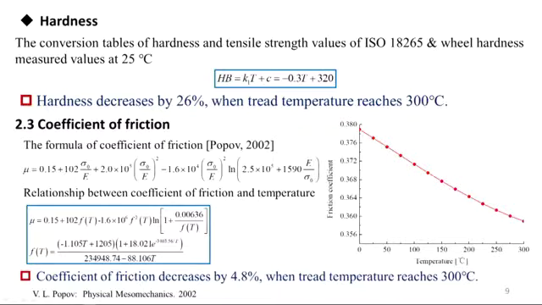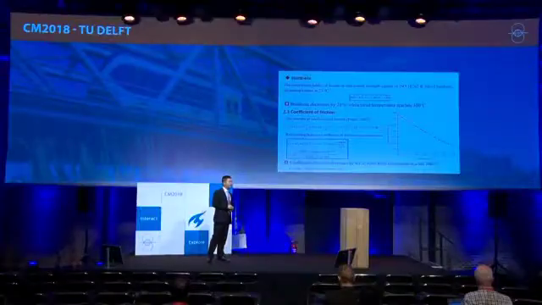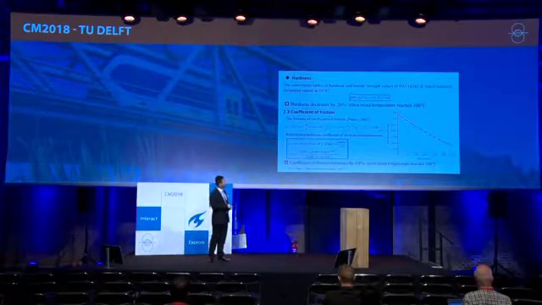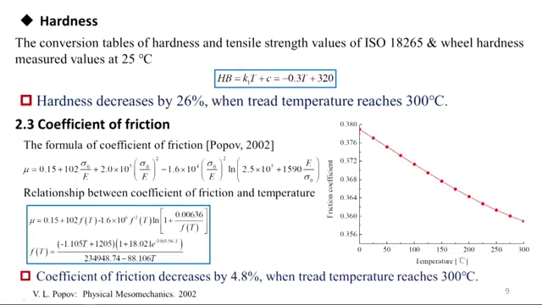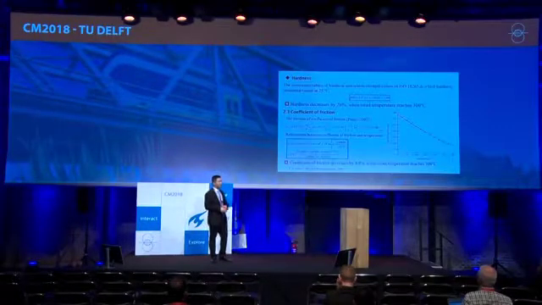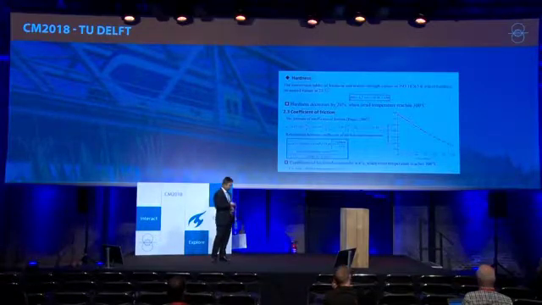Following is about coefficient of friction. Popov investigated coefficient of friction in the visual system and put forward it can be calculated as a function of elastic modulus and tensile strength. Bringing elastic modulus and tensile strength into the formula, the relationship between coefficient of friction and temperature can be obtained as this formula. The result of this figure shows that the coefficient of friction decreases by 4.8% when the temperature reaches 300 degrees.